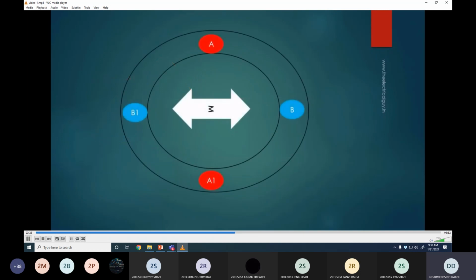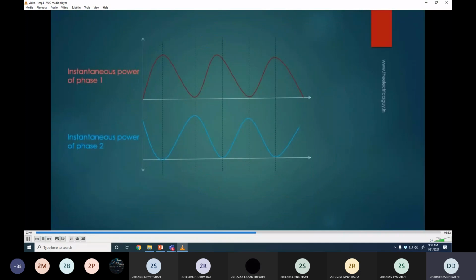Now let me connect an identical resistor across both the windings. Currents IR1 and IR2 will start flowing through the resistors. These currents are in phase with their respective voltage and hence they are also out of phase with each other by 90 degrees. The instantaneous power of both the resistors is as shown.